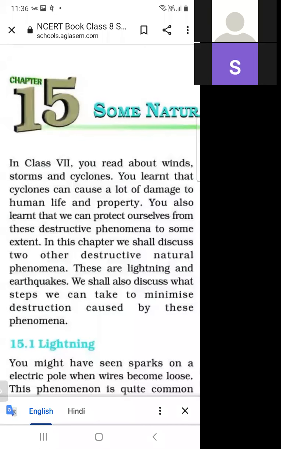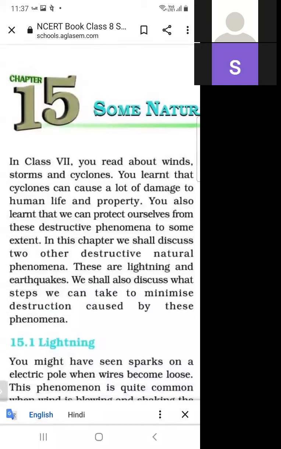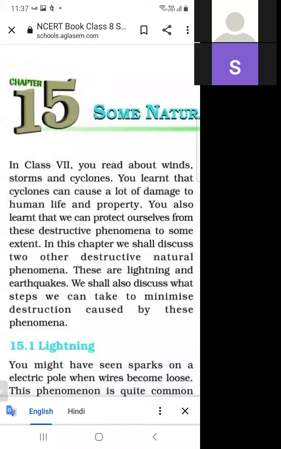We have studied that due to cyclones there is a lot of damage to human life and also a lot of damage to human property. You also learned that we can protect ourselves from these destructive phenomena to some extent.